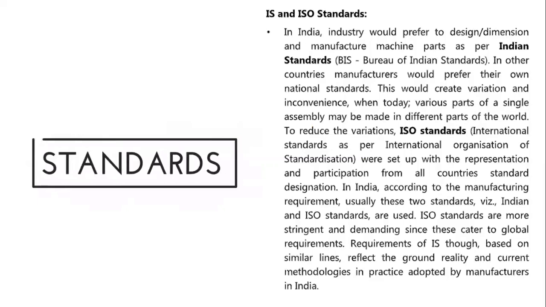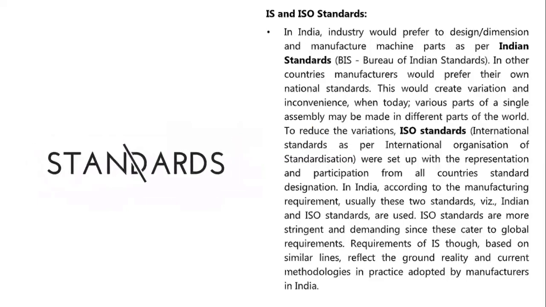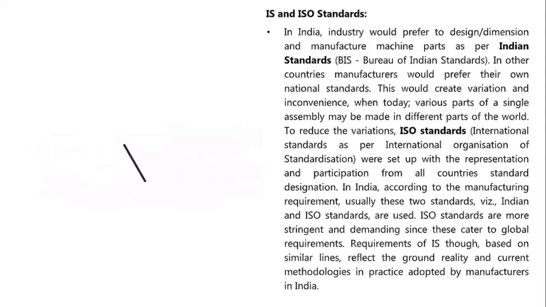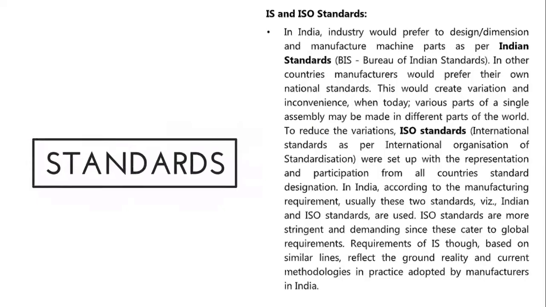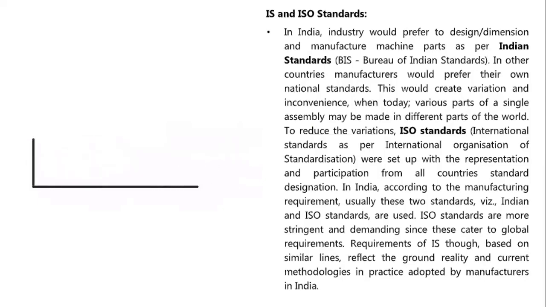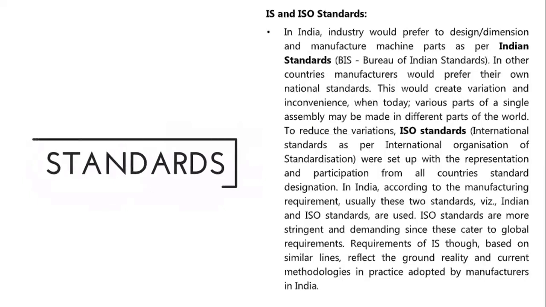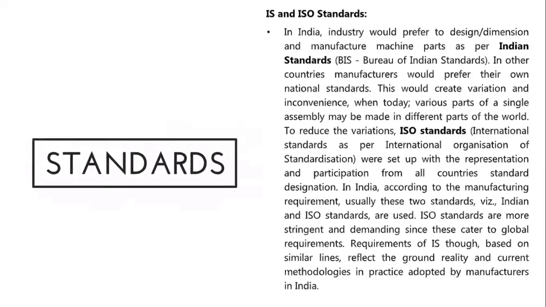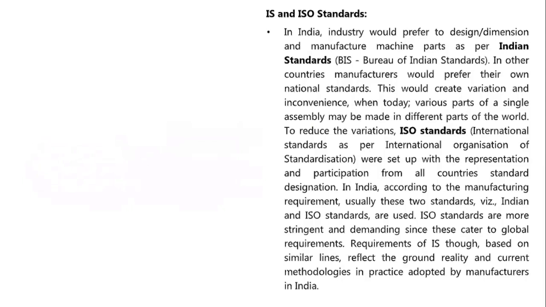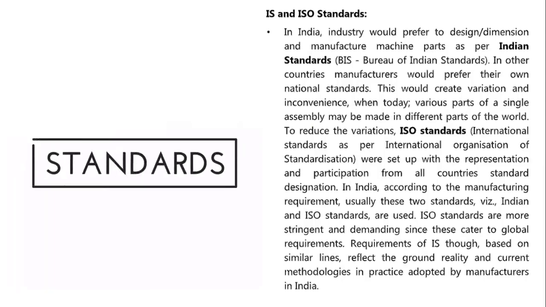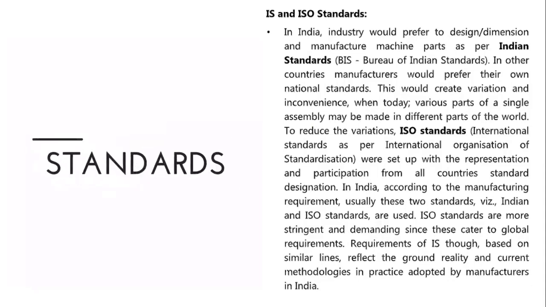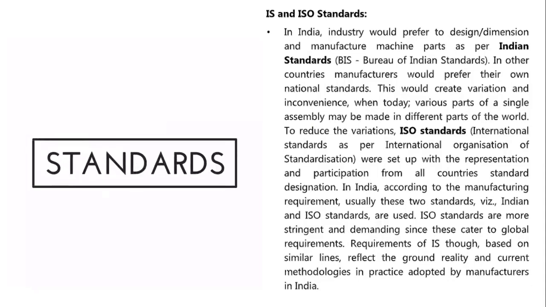So see guys, in India, industry would prefer to design and manufacture machine parts as per Indian standards. And what is the name of that Indian standards? BIS. We call it as Bureau of Indian Standards. In other countries, apart from India, manufacturers would prefer their own national standards. Now, if every country would start using their own standards, this would create variation and inconvenience, when today, various parts of a single assembly may be made in different parts of the world.